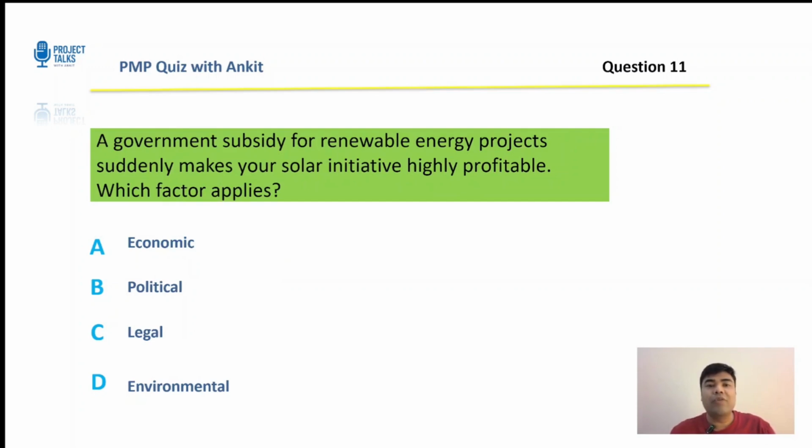All right. A government subsidy for a renewable energy project suddenly makes your solar initiative highly profitable. Which factor applies? Economic, political, legal, or environmental? It's a good one. Your 15 seconds starts now.